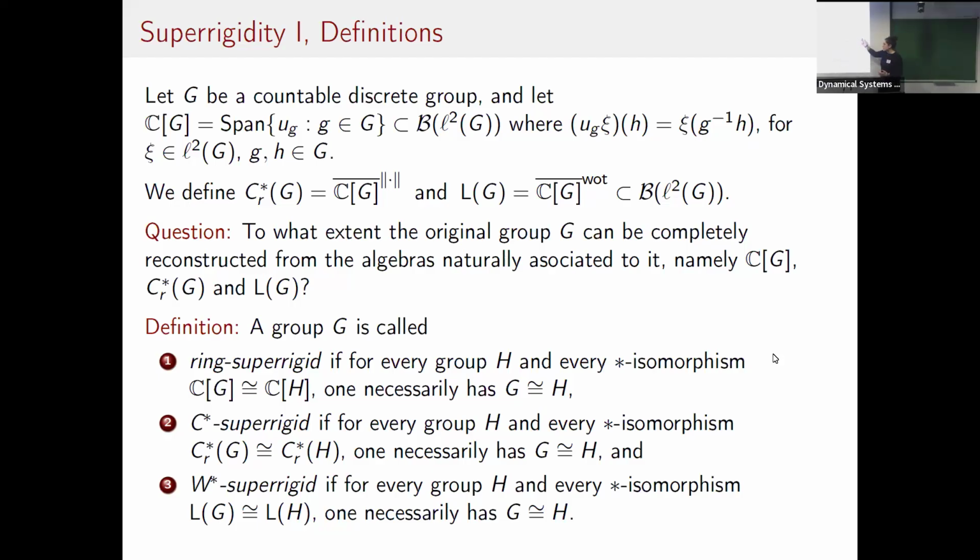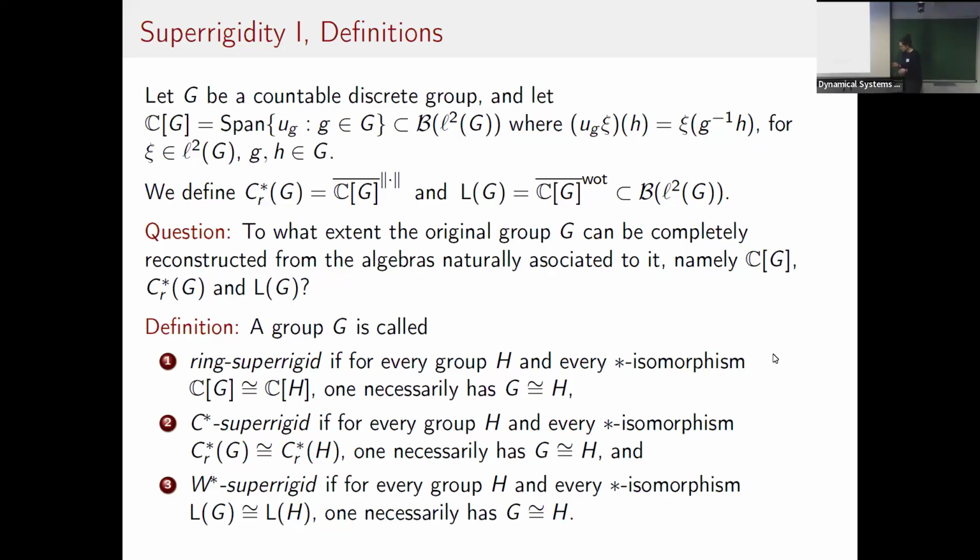For example, it is known that if your group G is such that C of G, this group ring, satisfies Kaplansky's unit conjecture, then it is superrigid. So for example, torsion-free abelian groups. However, it is much harder for the other two notions. And I don't really work in ring superrigidity, I mainly work in W-star superrigidity, but today I want to discuss these last two.